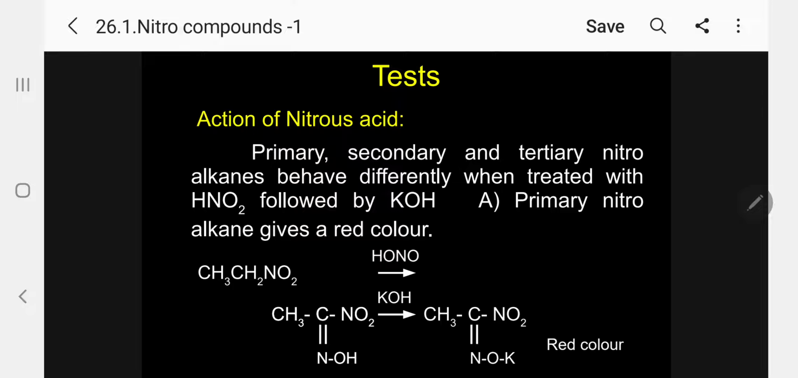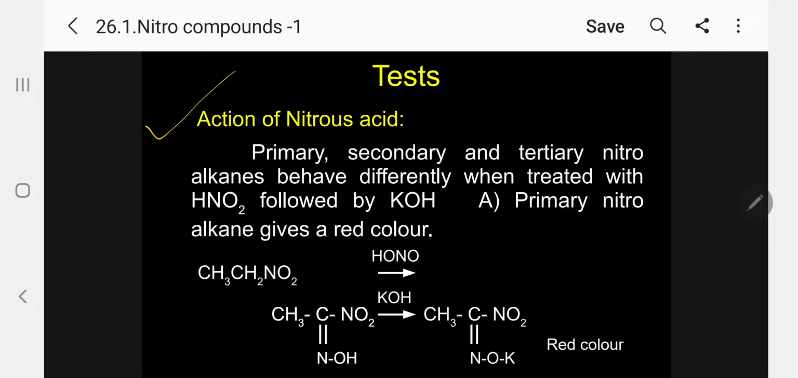As usual, nitroalkanes have the functional group NO2. As in the case of alcohols, we can say there are primary, secondary and tertiary nitroalkanes. How do we test for the presence of nitro compounds? The differentiation of primary, secondary and tertiary we have already discussed under the alcohols, and the same way we have to use it. Anyhow, let me give the different tests here.